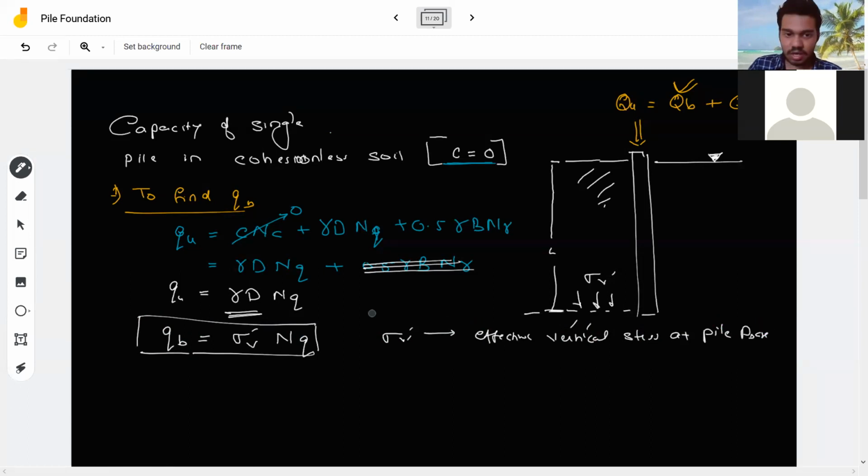Now, next up, how will you find NQ? For NQ, basically there's a graph which we can use once we do the sums. The name is the same. It's also called the bearing capacity factor. NQ here is the same as what you studied in foundations. NC, NQ, N gamma, they are bearing capacity factors. Now it depends upon the L by D ratio and we take it from the graph.